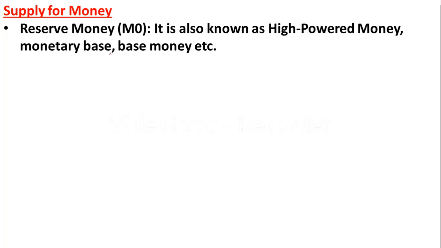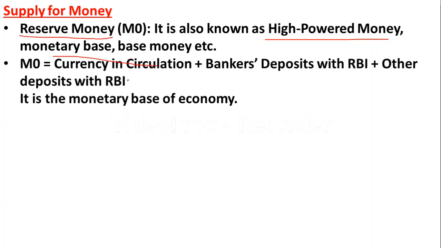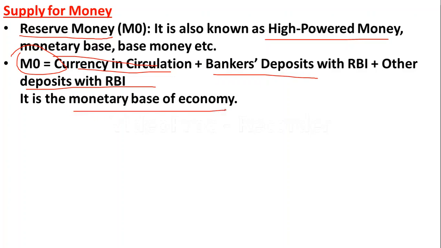So here M0 is also known as reserve money, and it is also known as high powered money, and it is the monetary base. So M0 is equal to currency in circulation plus bankers' deposits with RBI plus other deposits with RBI. Please remember it. M0 is equal to currency in circulation plus bankers' deposits with RBI plus other deposits with RBI. So it is the monetary base of money.